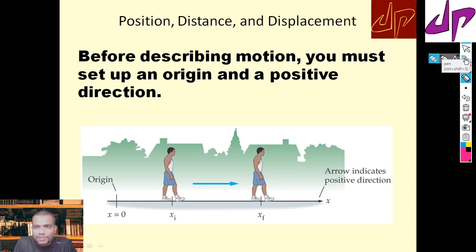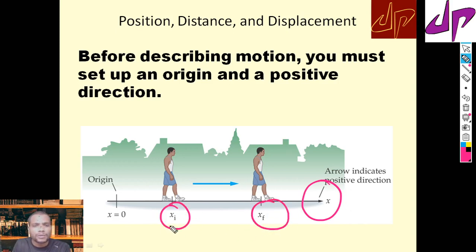And in this same picture, the arrow marks indicate the positive direction with respect to origin. When you are moving from one point to another point, initial point to final point, you are moving in this particular direction.